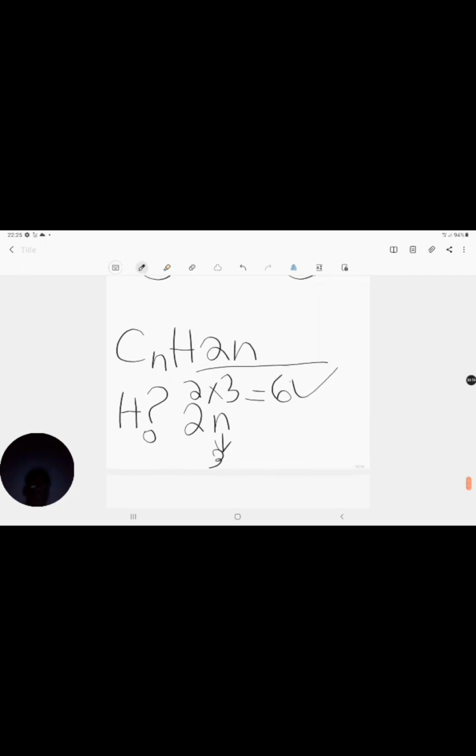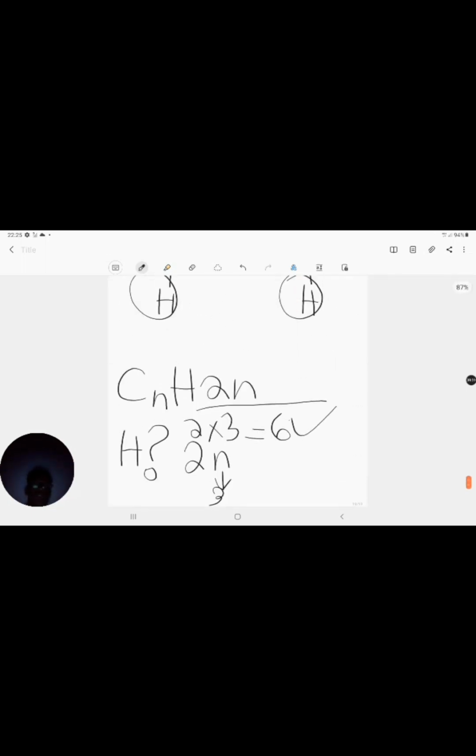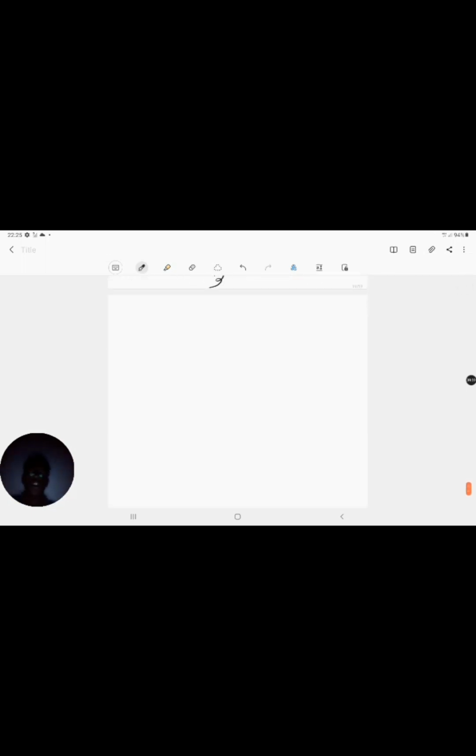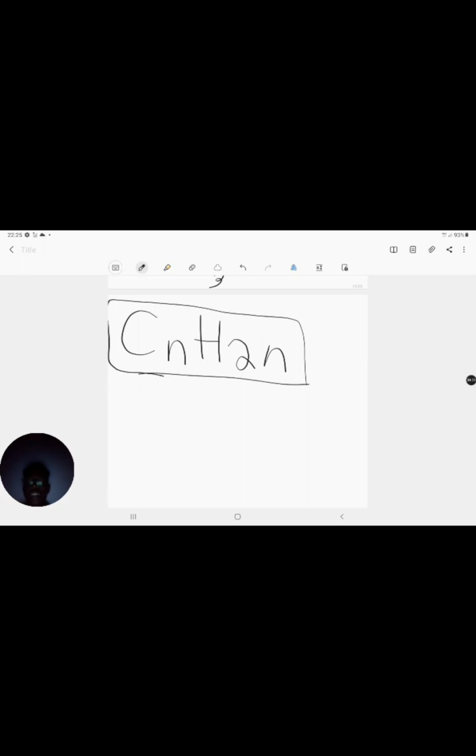Right, so from these 2 alkenes, we have officially established that for our alkenes, our general formula is CnH2n. We've proven that. We've drawn out the alkene and we've actually counted and we came up with this formula. So we know that the general formula for our alkenes is that.